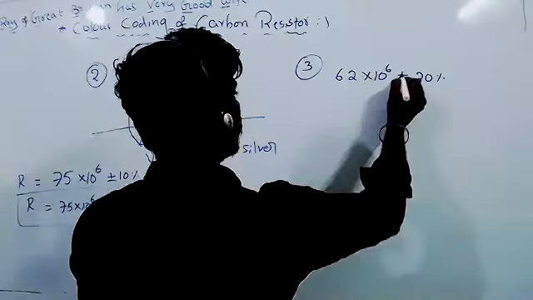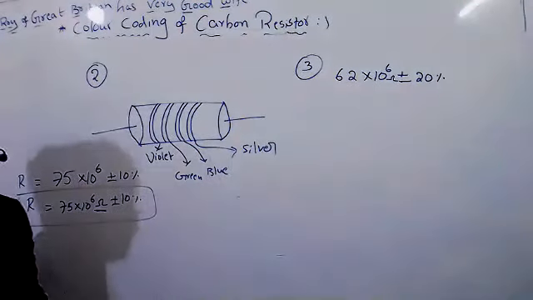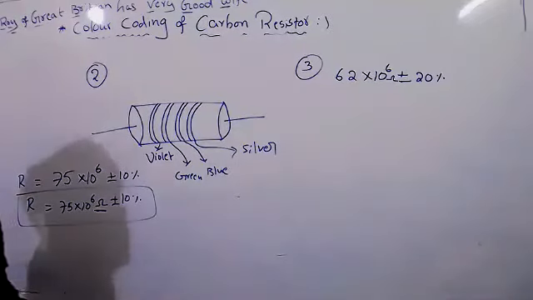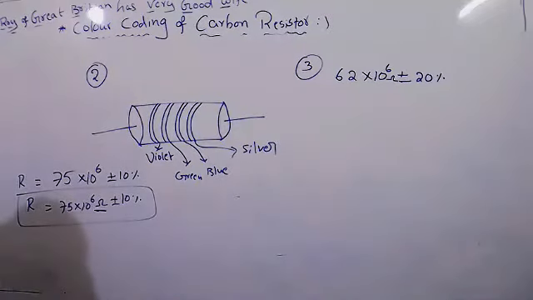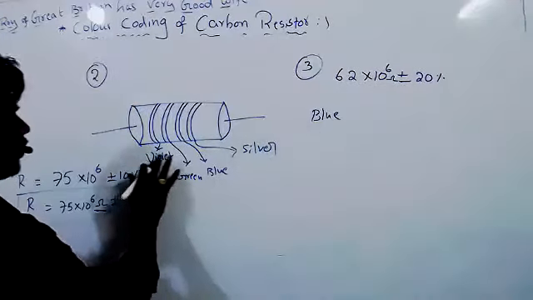So what will be the colors of that resistor? 6. Which number? Blue, sir.